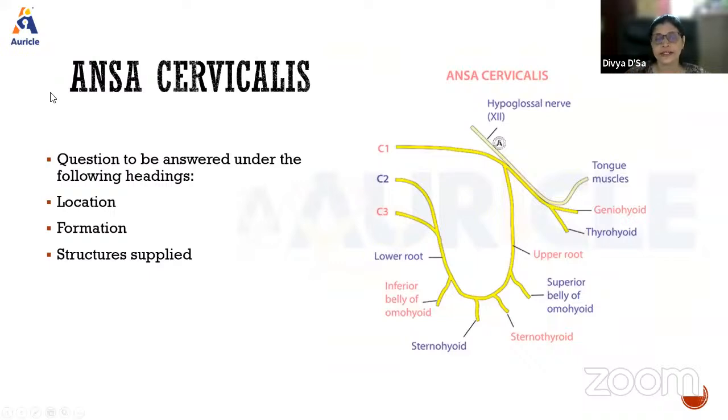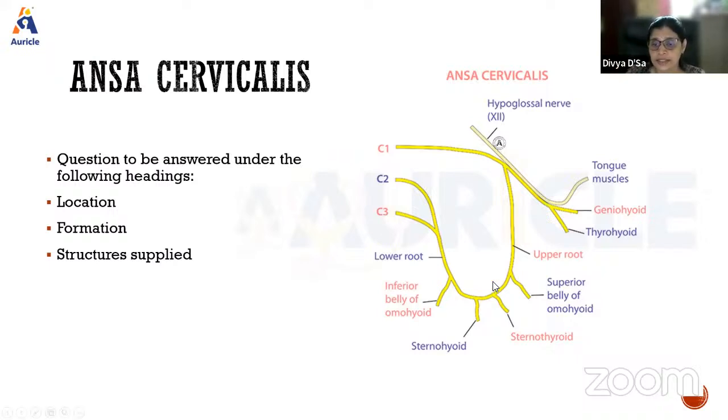So where it is located, I told you. Next will be the formation. It is formed by the ventral rami of C1, C2, C3. C1 passes along with the hypoglossal nerve and gives the upper root, which is called the descendens hypoglossi. C2 and C3 join to form the lower root. On the anterior wall of the carotid sheath, both these roots join to form a loop, and this loop is known as ansa cervicalis. Ansa means the loop. Since it is present in the cervical region, that is the neck region, we call it ansa cervicalis.